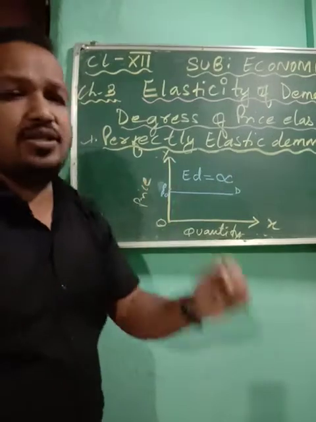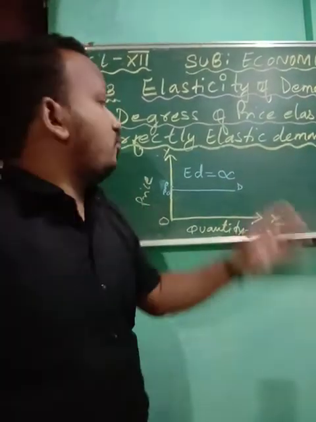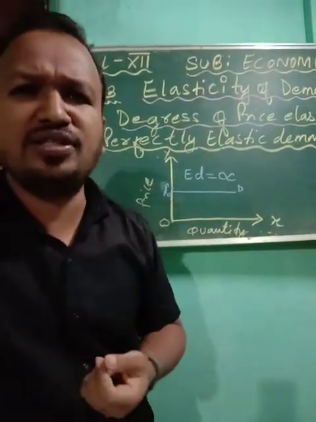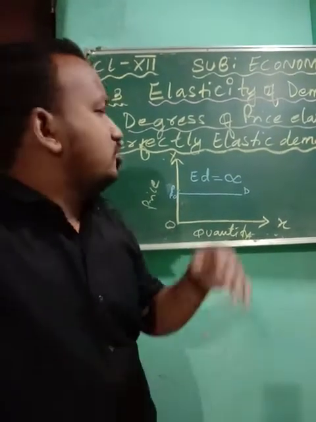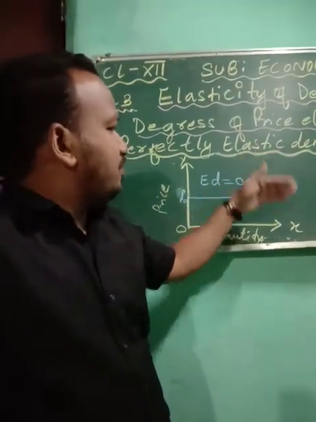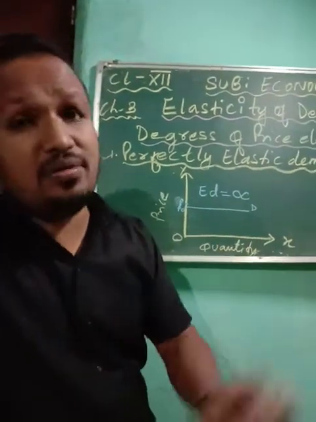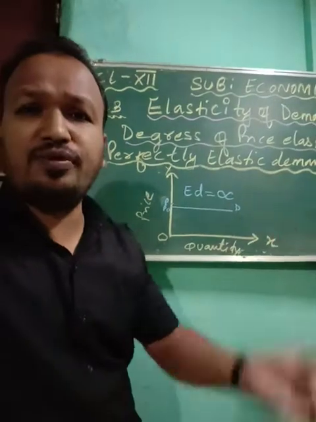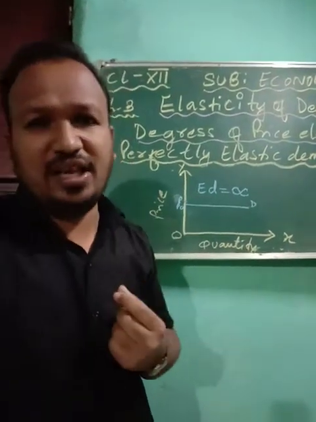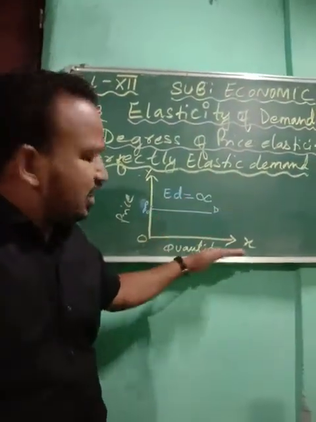You have to keep this in your mind. In your copy you have to write what I'm saying, the definitions. Later on I'll be giving you the notes also. You have to listen, write it down, learn it and draw this diagram. When you listen to the explanation, the diagram will automatically come to your mind.